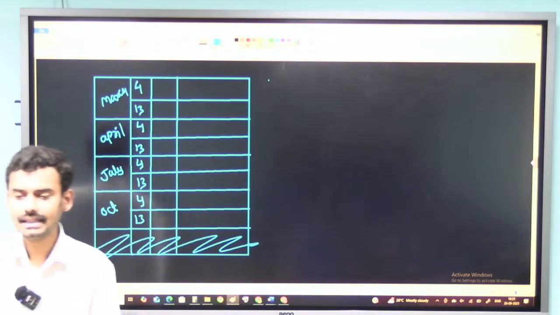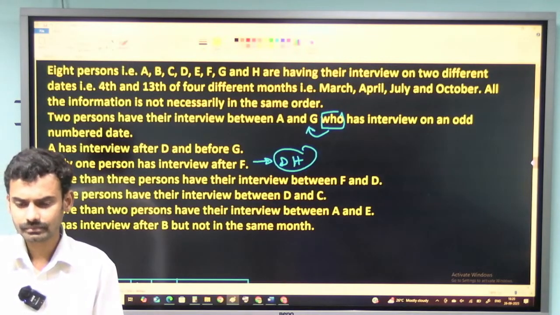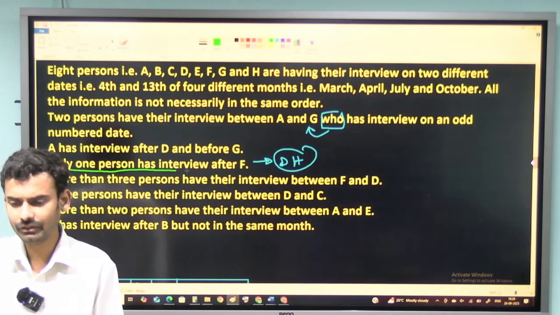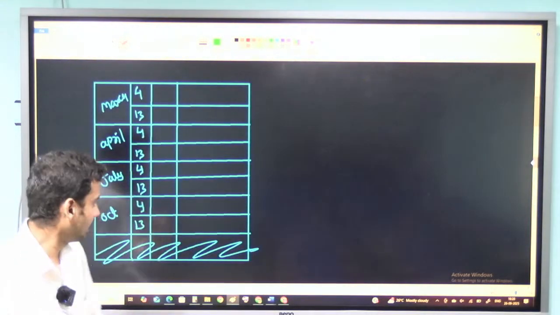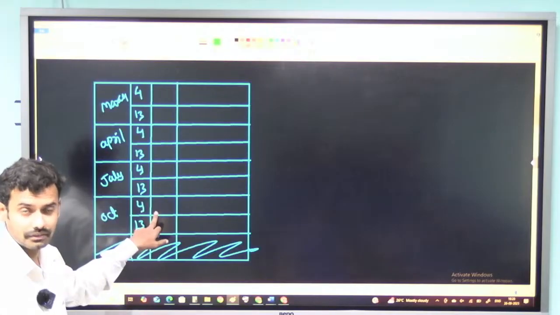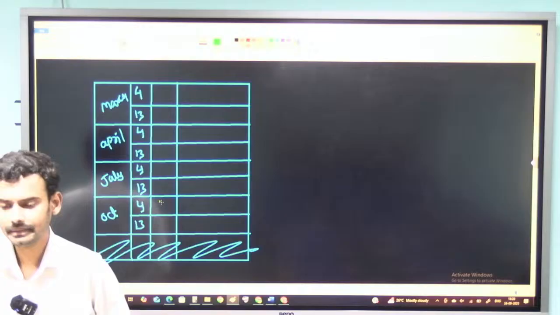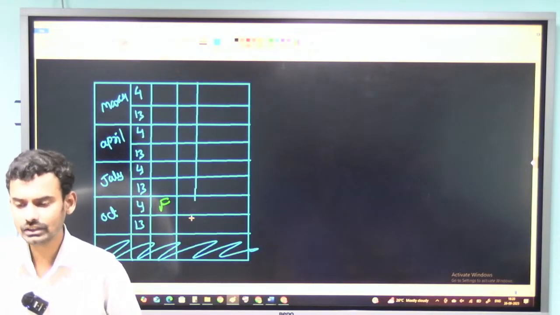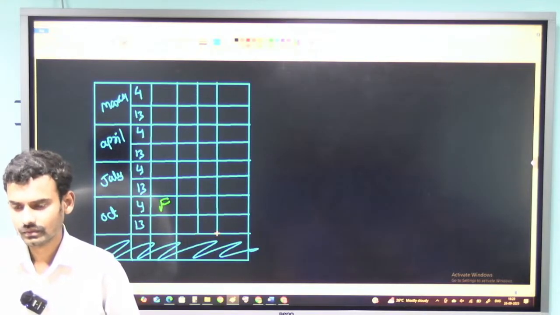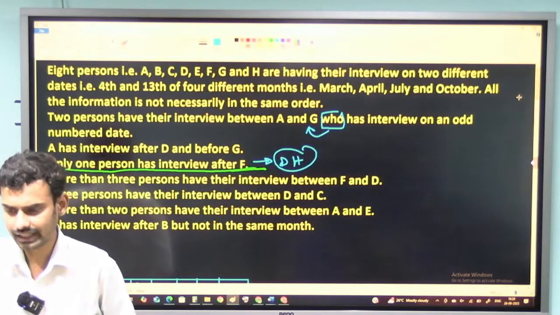Now, as I said, the direct hint is only one person has the interview after F. So this is the direct hint. If only one person is having the interview after F, F must come here. There is no other way. After F, there will be only one person. So I can fix F here. As of now, this information is not leading to any cases, so I am considering it as a direct hint.